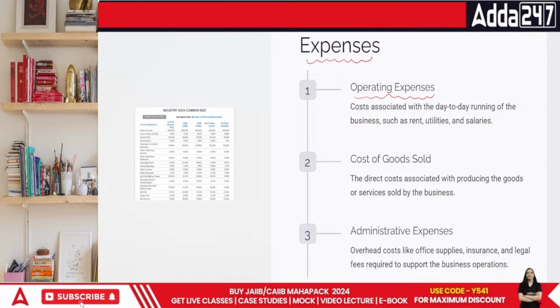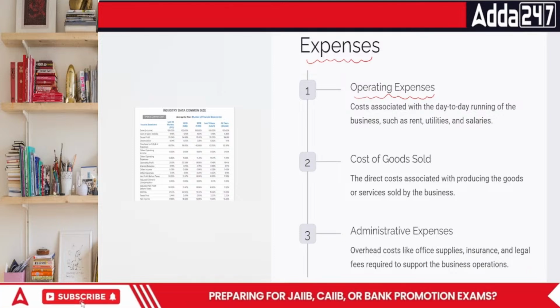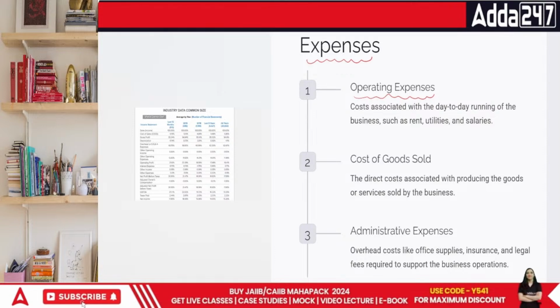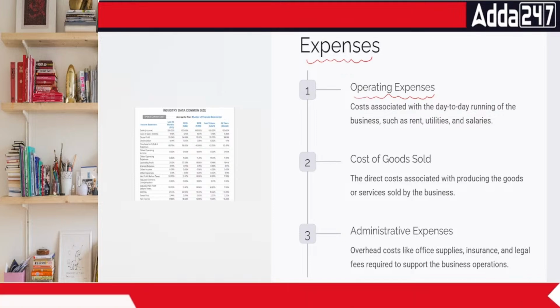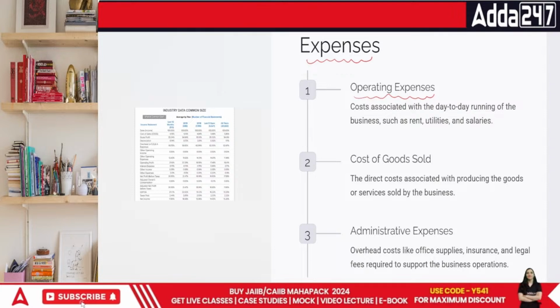Then we have admin expenses. See, every company, even if we talk about manufacturing units with a factory, needs people in the admin department who will prepare their payroll expenses, their basic cash information. All those things that they need in the business would be taken in the administrative expenses.